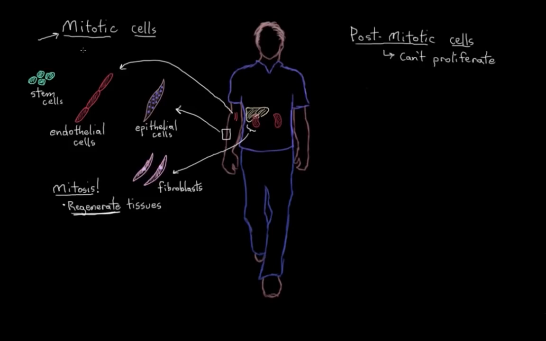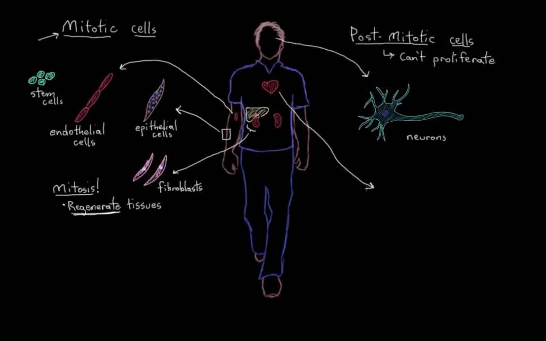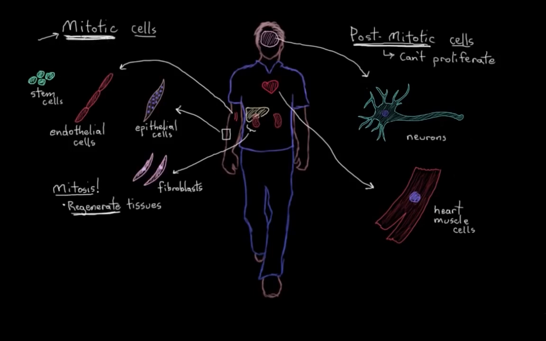Some examples would be neurons, either within the brain or elsewhere in your nervous system, and heart muscle cells. These are both examples of post-mitotic cells. This tissue doesn't regenerate by mitosis of these cells, like what happens over on this side here. This tissue regenerates only very slowly, and only by asking some special tissue-specific stem cells to help out. It's a slow process of repair in post-mitotic tissues, so to speak.